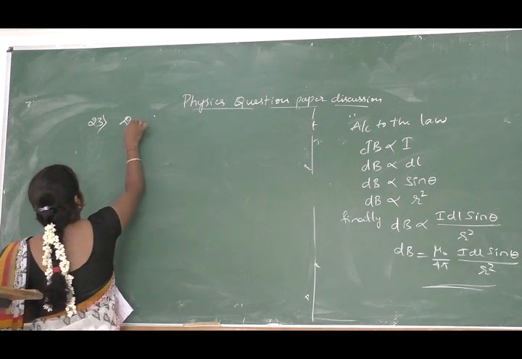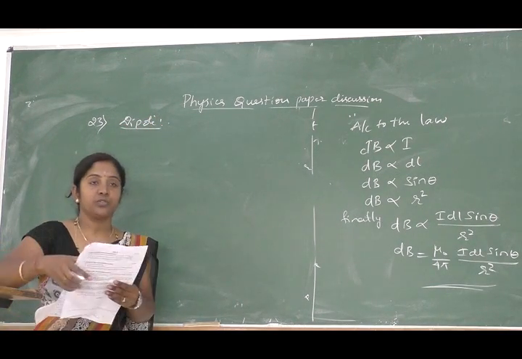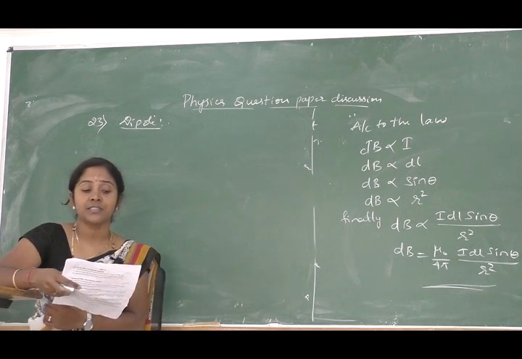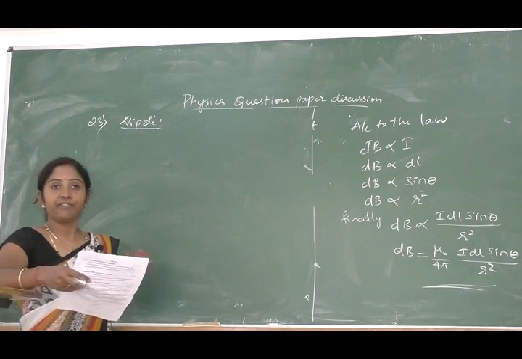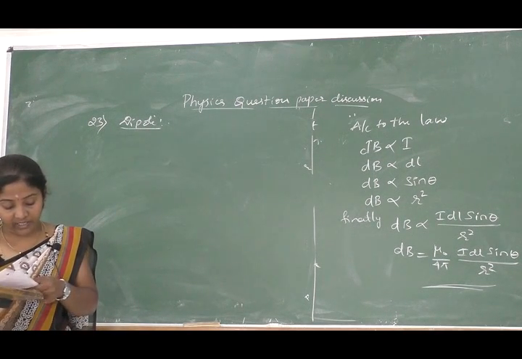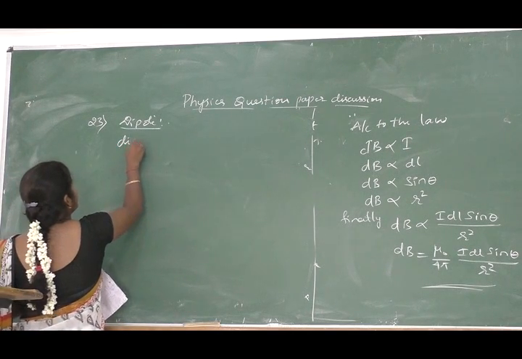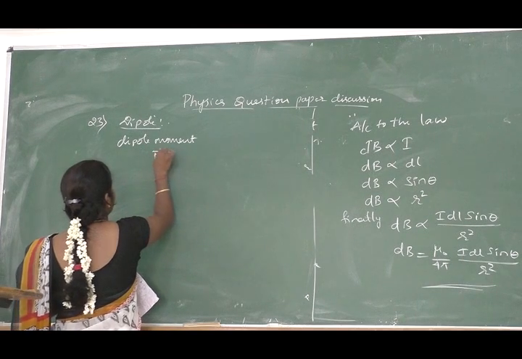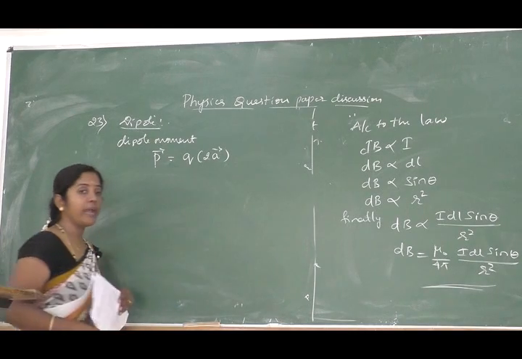Definition. So you have to write the dipole definition. So dipole is nothing but a system of two equal and opposite charges separated by a certain distance, right? That is a dipole definition. So next one is the equation. So they have asked to write the expression for dipole moment. So dipole moment P is given by Q into 2A, right?